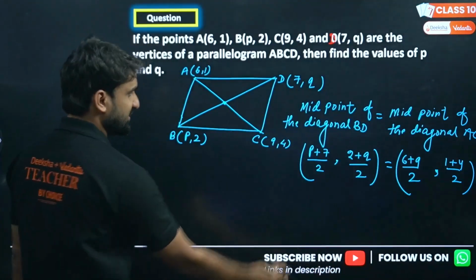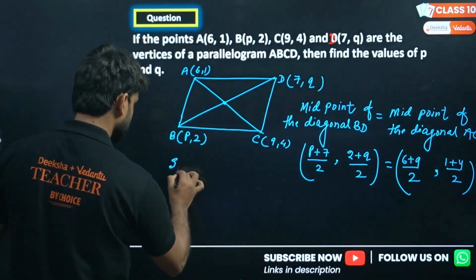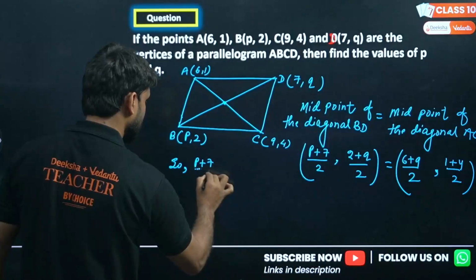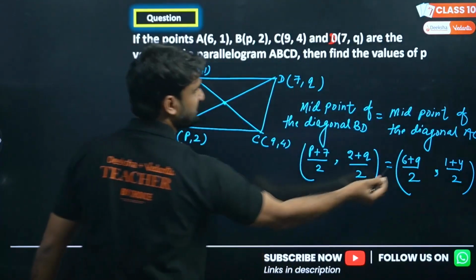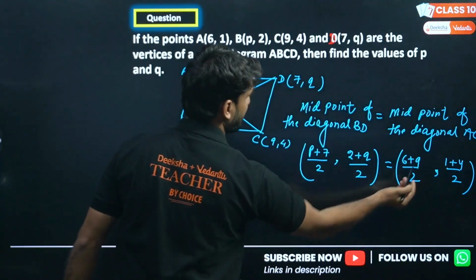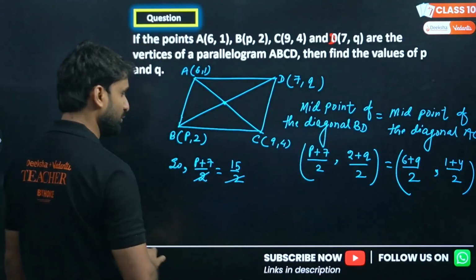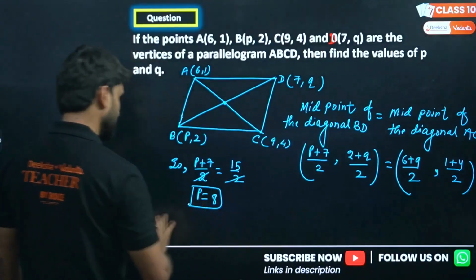Now equate, this is X and this is X. So P plus 7 divided by 2 has to be equal to 6 plus 9, which is 15, by 2. Right, 2 is cancelling 2. So we are getting P as 8 here.